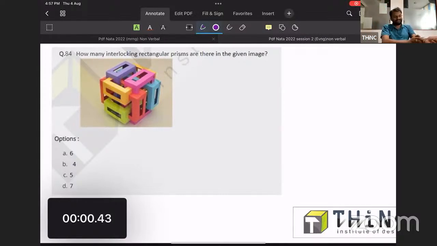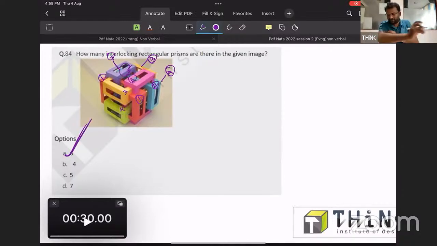If a cuboid or prism is placed inside, this is the first one, the second one is coming over here too, third one, fourth one, a green one will be coming over here. Similarly, 5 and 6. Option A, 6 is the right answer.